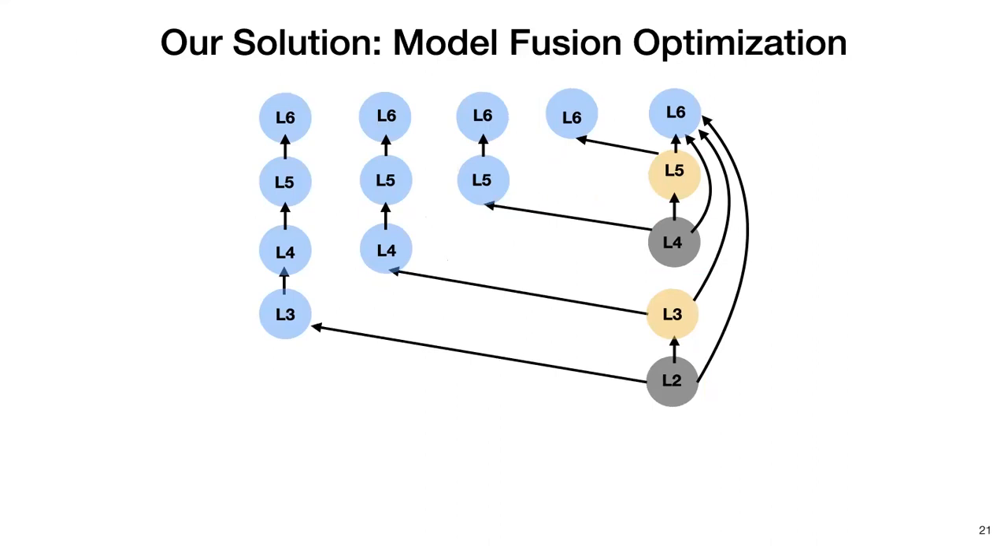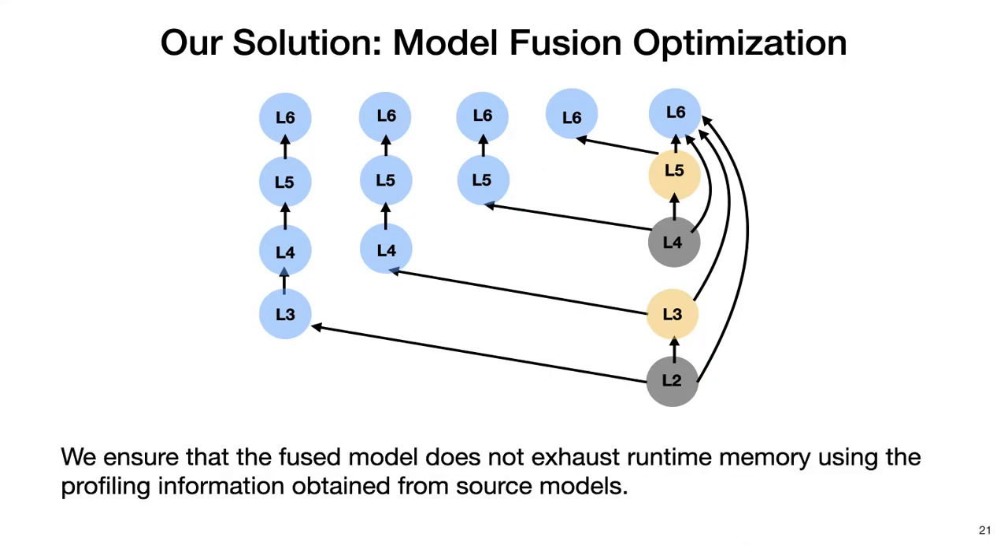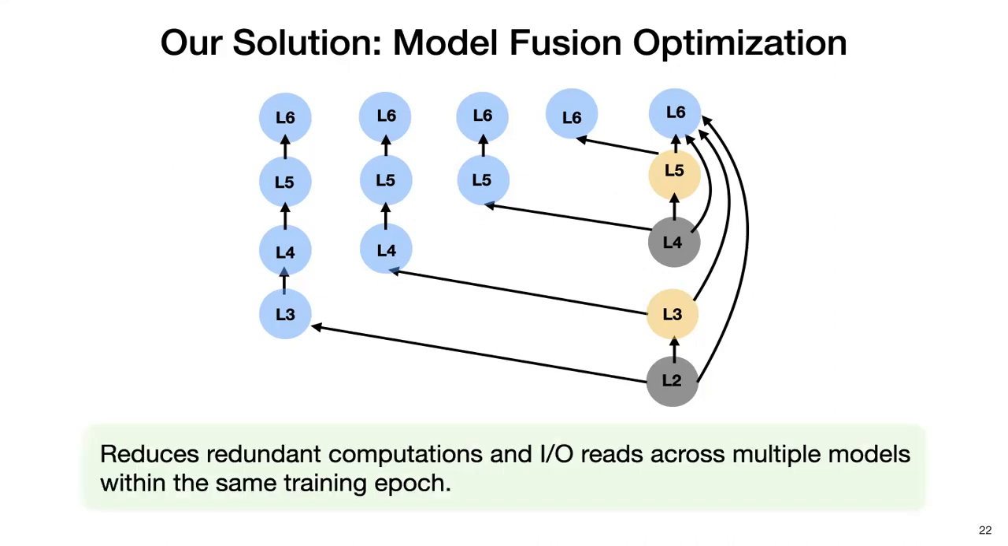But the basic idea here is to fuse multiple models into a single larger model, where the trainable parts of each model will be a different branch in this larger model. And all these models will share a single backbone of frozen or materialized layers. During the model fusion, we ensure that the runtime memory footprint of training this large model will not exhaust the runtime memory budget available in the host system, using the profiling information obtained from the source models. And by doing so, we can reduce redundant computations and I/O read overheads across multiple model training within the same training epoch.